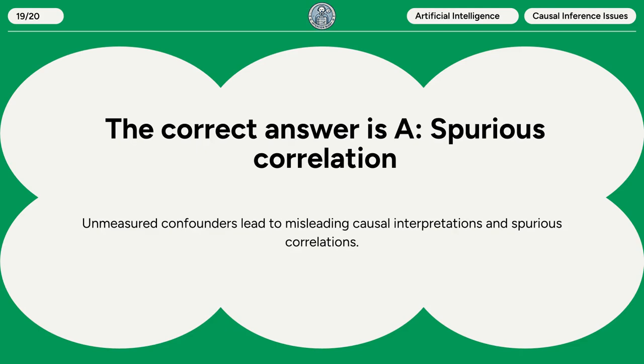The correct answer is A. Spurious correlation. Unmeasured confounders lead to misleading causal interpretations and spurious correlations.